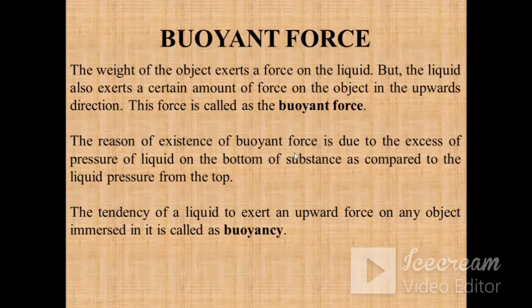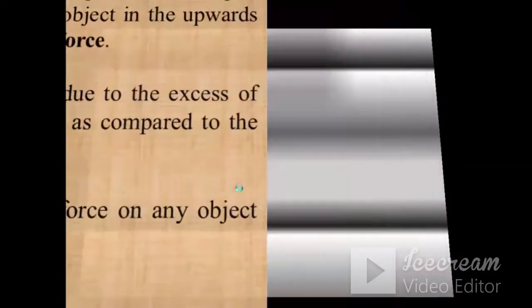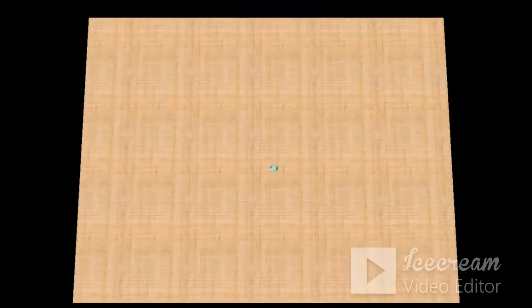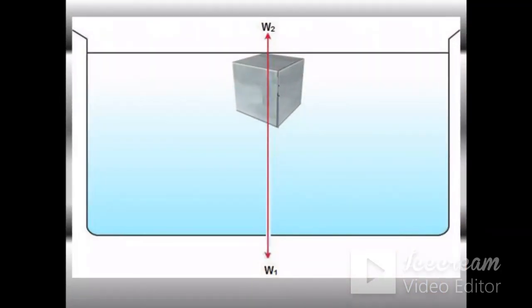So why does this buoyant force exist? Because of the excess pressure of the liquid on the bottom of the substance as compared to the liquid pressure from the top. Like this, you can see in this photograph. Here W2 is the buoyant force, and this W1 is the weight of the object. So the buoyant force always acts in the upward direction.